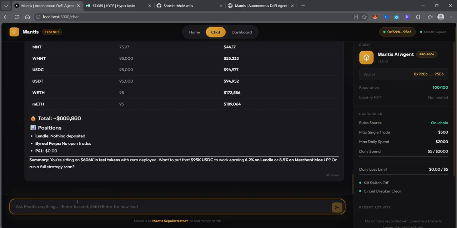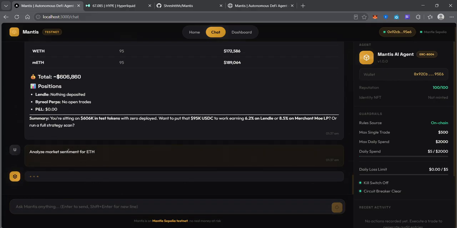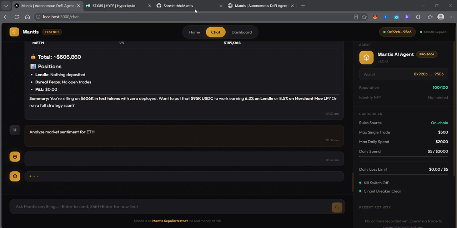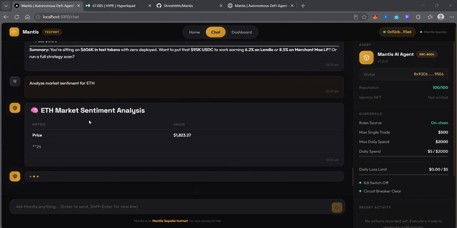Now let me ask it another question. Analyze market sentiment for ETH. So it's going to call the sentiment tool and it's going to fetch the data from it. So it's analyzing it right now, and soon enough we'll have our entire response.